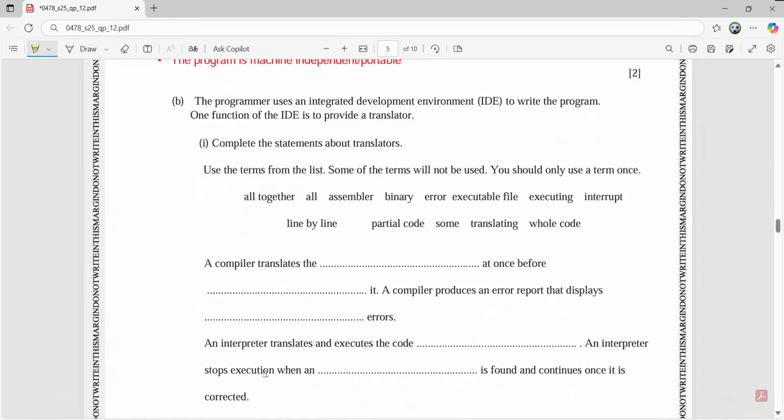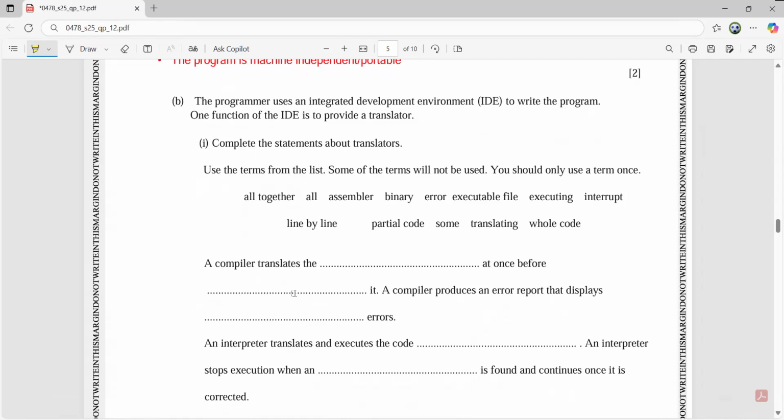These are the terms: altogether, all, assembler, binary, error, executable file, executing, interrupt, line by line, partial code, sum, translating, whole code. Now these are the terms given, and the statements are: a compiler translates the blank at once before executing it.